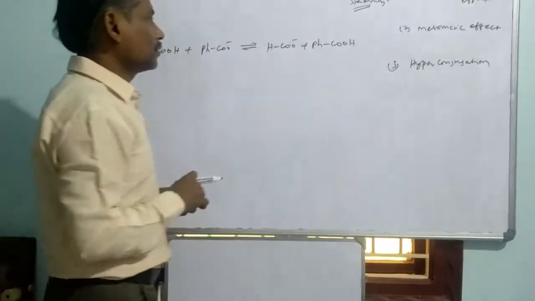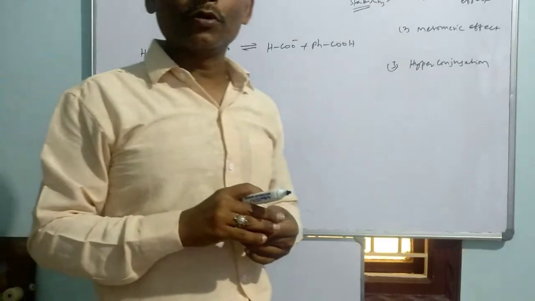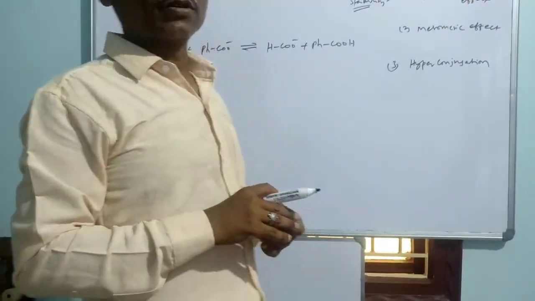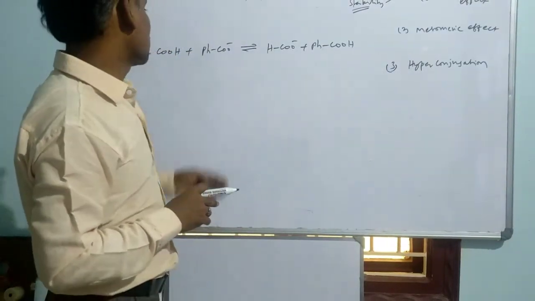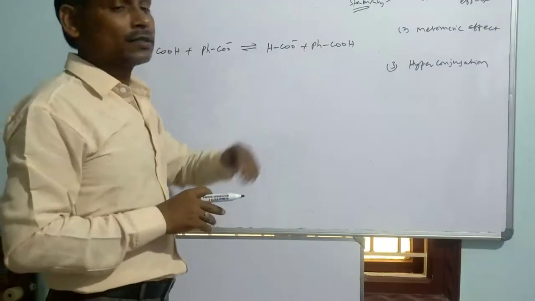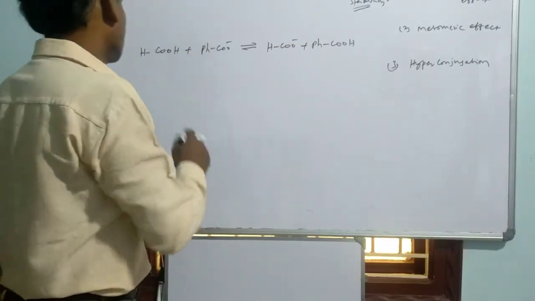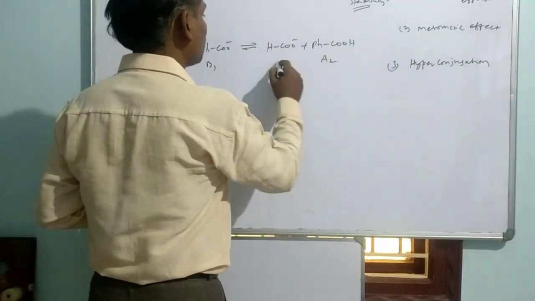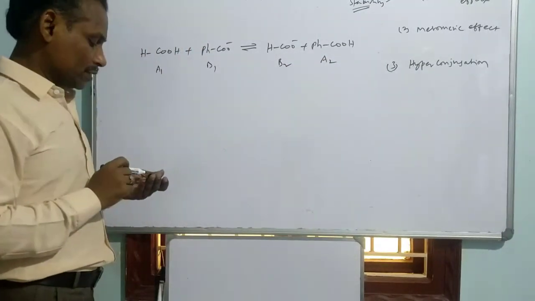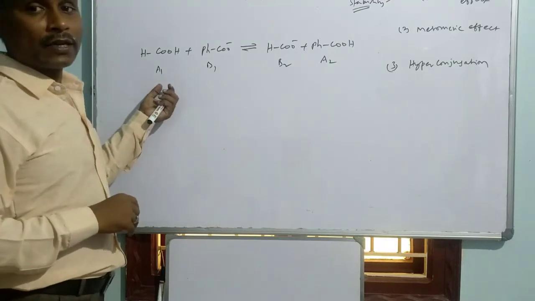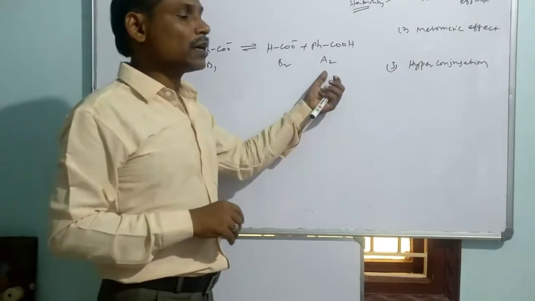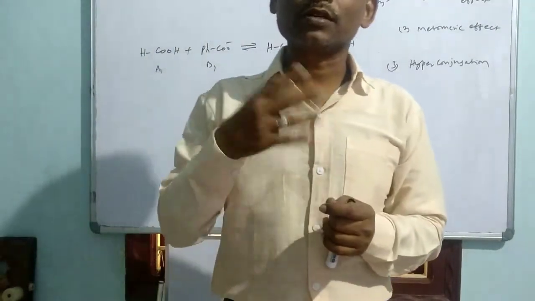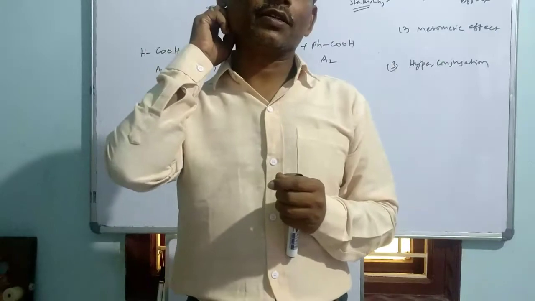Okay, in this reaction, can you say the reaction is driven more to the right or left? That is possible to say if you know the strength of the two acids. Here, formic acid and benzoic acid are taken. On the left side we have A1 and B1, here A2 and B2. If you compare the two acids, the acid for the forward reaction is formic acid, and the acid for the backward reaction is benzoic acid. So based on the comparison of the strength of the two acids, you can say which side the reaction is driven to more.